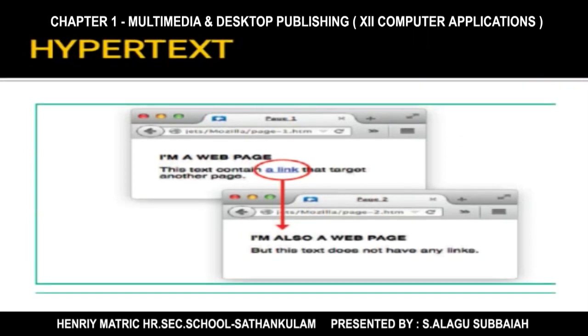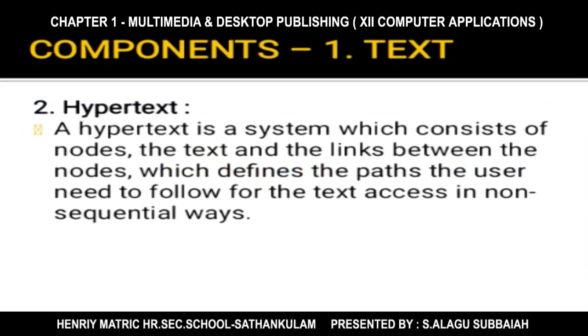The second type is hypertext. See the two web pages. In the first web page, there will be one word, a blue color word link. Suppose we click the link, that word, we go to another web page. That word is called hypertext because hypertext is the system which consists of nodes. Nodes mean computers and the text and the links. Suppose we click the link, it means we may go from one node to another node. So that is the hypertext.